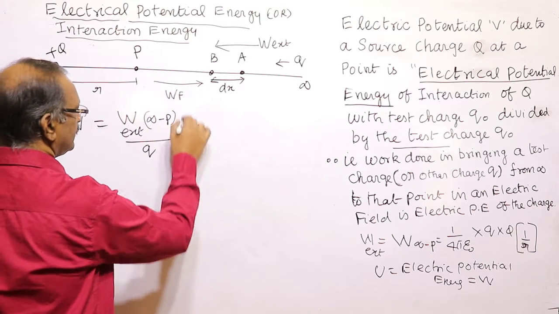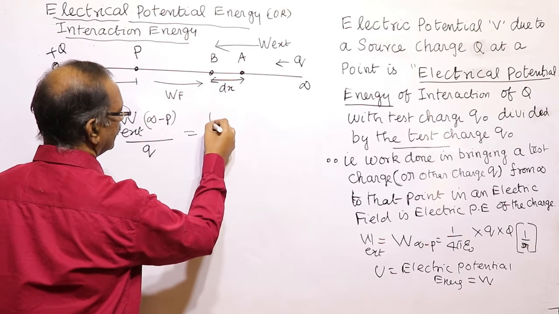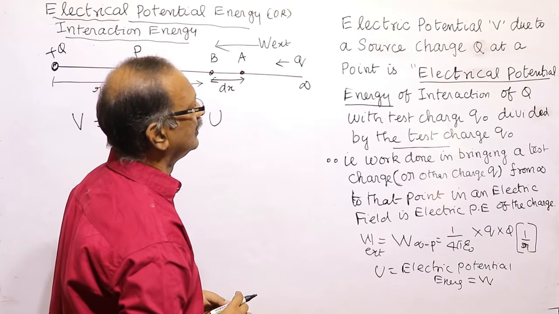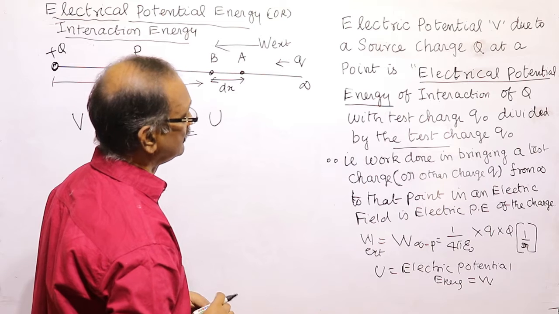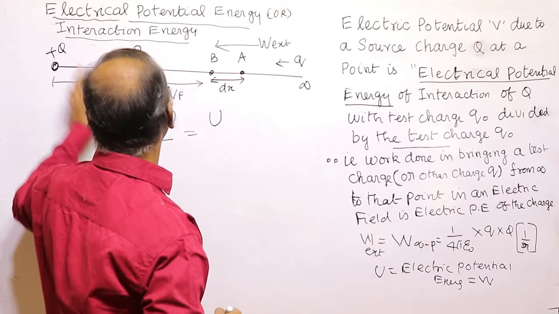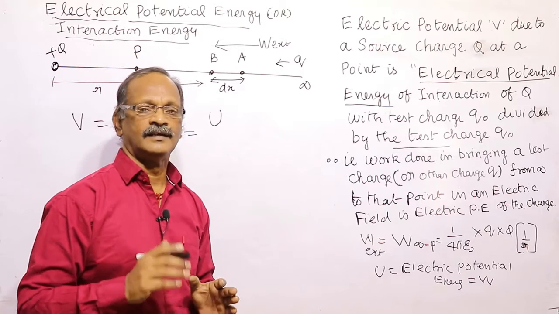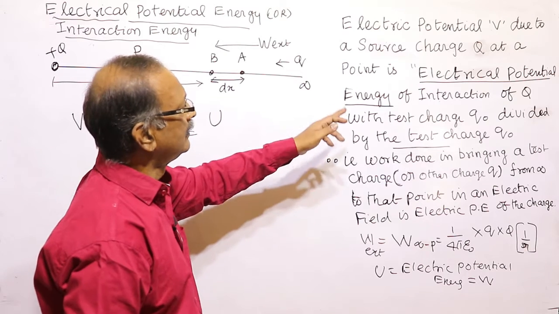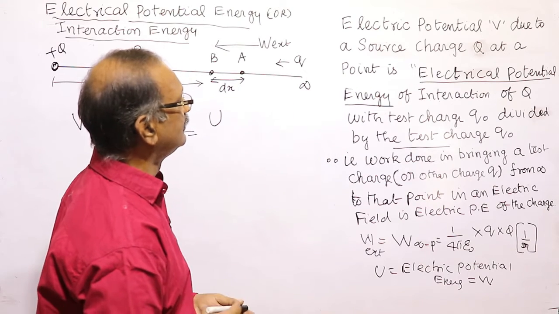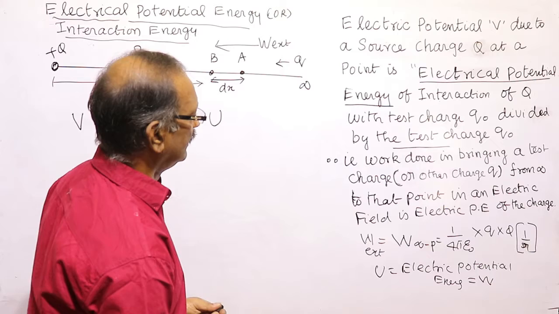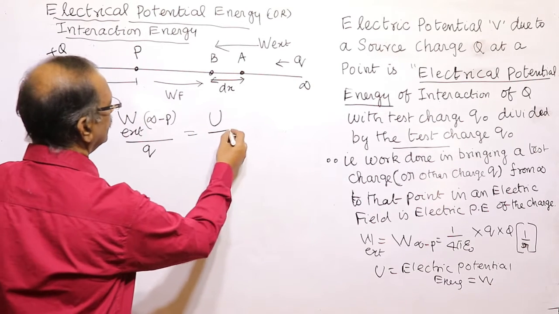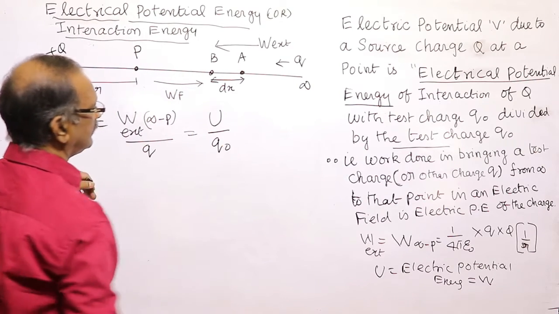What is electric potential energy? The work done, that is the electric potential energy. Electric potential energy of interaction. We can also call the electric potential energy the interaction energy. Electric potential energy of Q with the test charge, divided by Q naught. This is the electric potential.